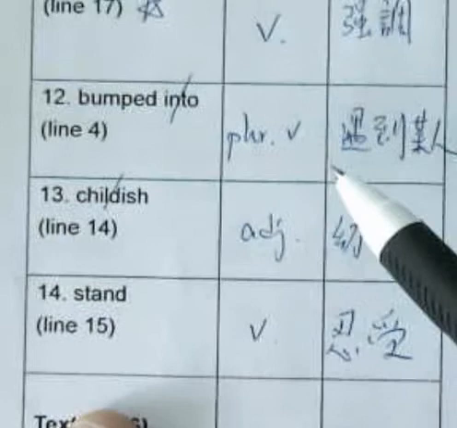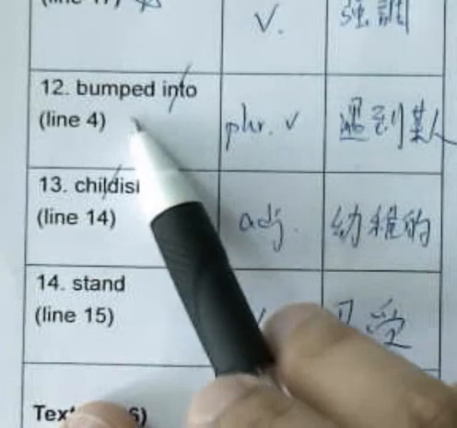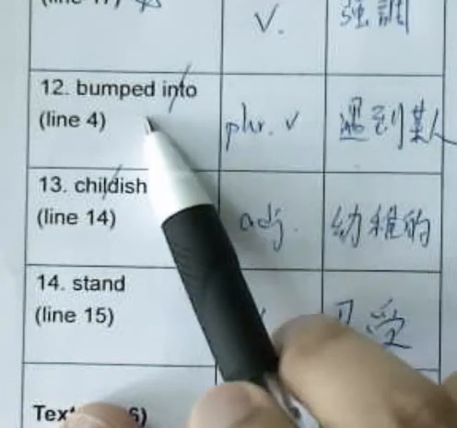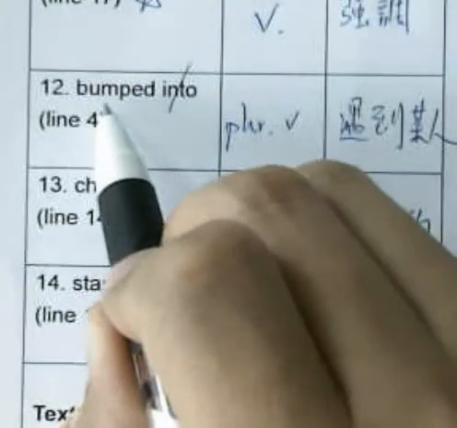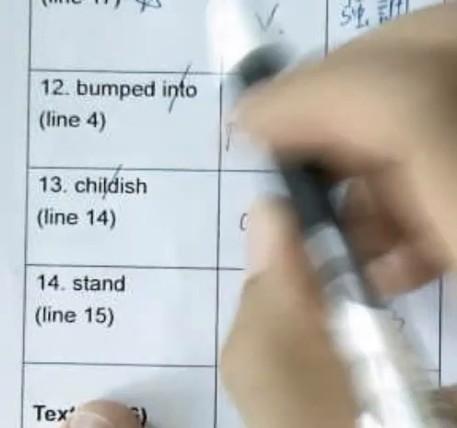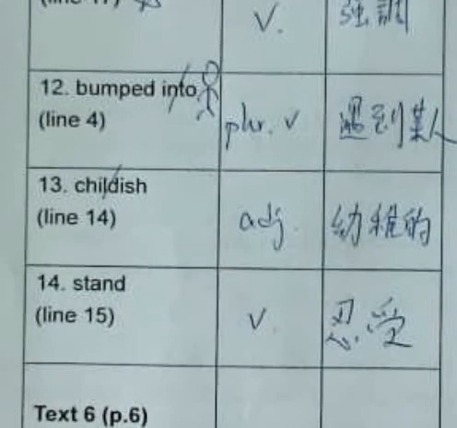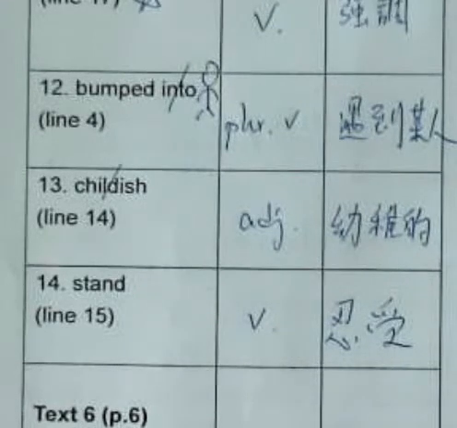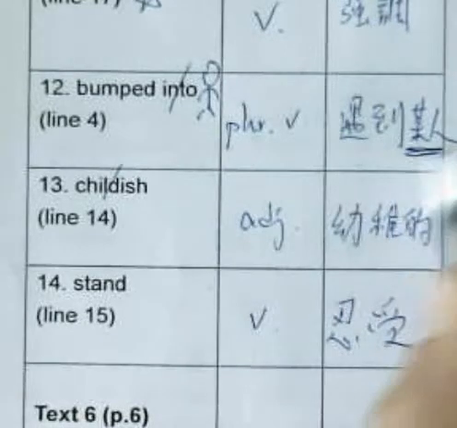Now, number 12. Now please pay attention. Bump into. Bumped into. We call this a phrasal verb. So when you use this word, you have to use into. And with bump into, you can only bump into people. You can only bump into somebody. So don't say I bump into a car or I bump into a shop. No, you cannot use that. You must say you meet or you met somebody.